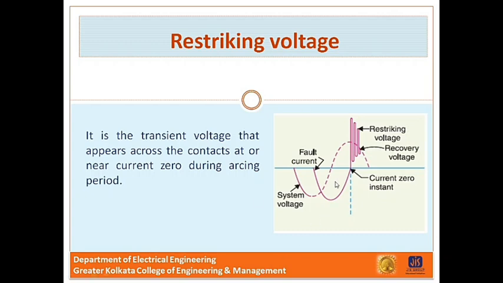So at this instant where current is 0, if the restriking voltage is higher than the dielectric strength, then the arc will persist, and if the dielectric strength is higher than the restriking voltage, then the arc will extinguish. So we have to make the dielectric strength higher than the restriking voltage at the current 0 instant.